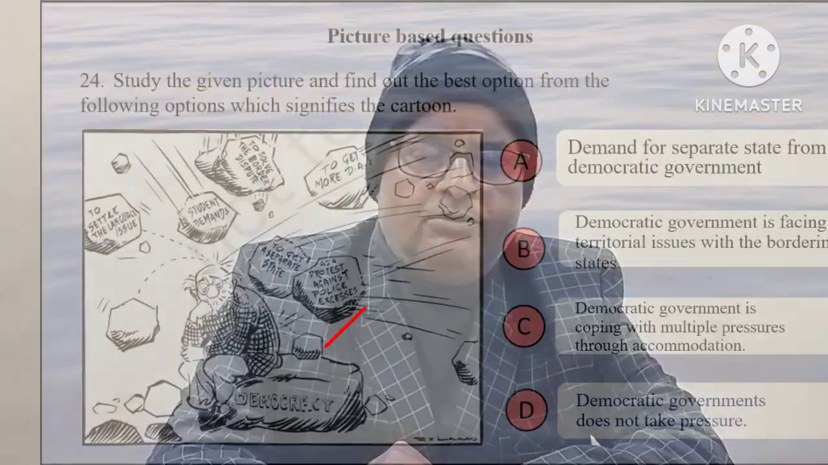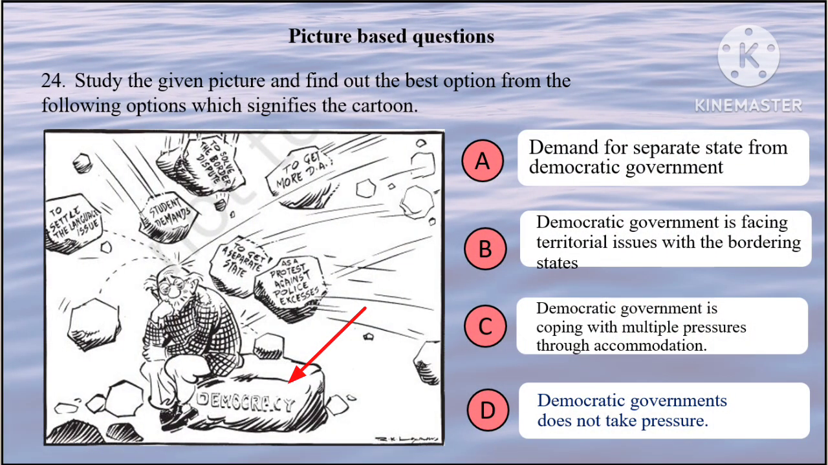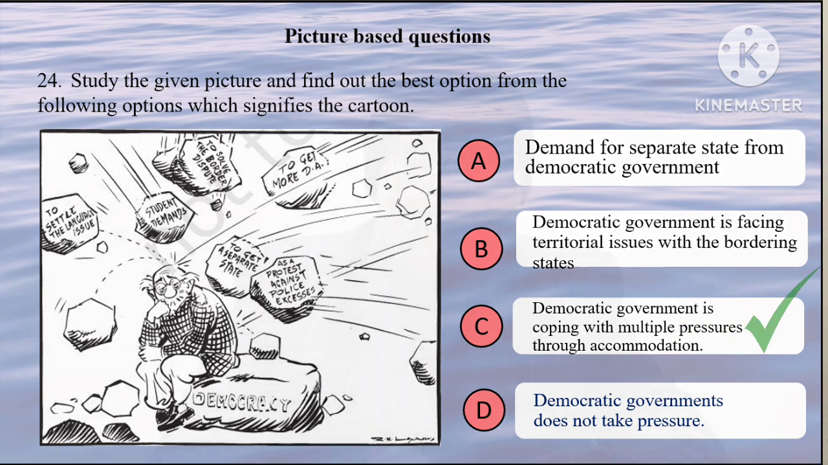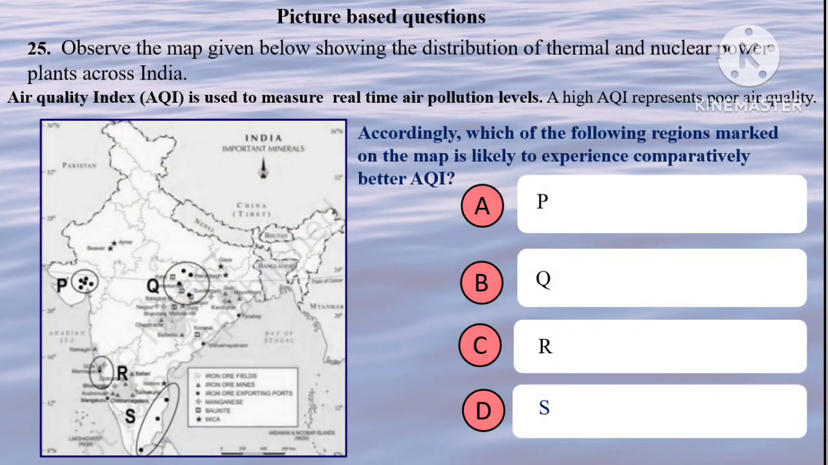Look at the big stone with democracy written on it. This gentleman sitting over it is running a democratic government and coping with multiple pressures through accommodation. So the correct option is C. Next, here it is clear that in the case of R, we don't see a concentration of power plants, thermal or whatever, as compared to other areas. So naturally R will have better air quality index. So the correct option is C.